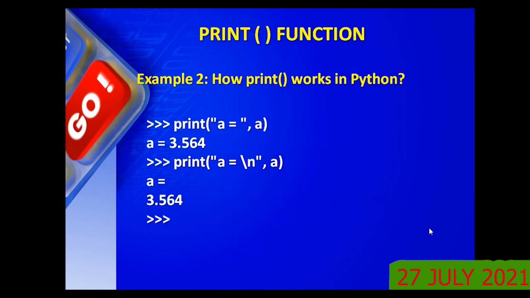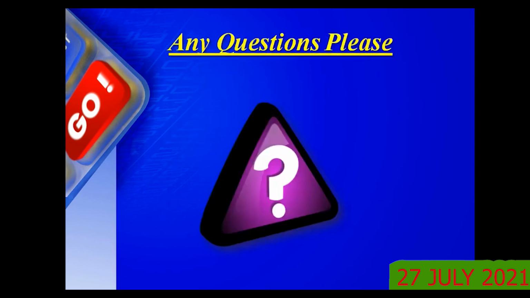We will execute in the compiler and see how print works in Python. Print A equal to in double quotes, comma, A. Yes, let's see, we have printed the value of A. A equal to appeared as it is, a string constant, but the value of A is displayed. Here before the double quote I am giving slash n. Slash n means what? It is an escape sequence character. You know that? The meaning is that after printing A equal to, we are telling it to go to the next line. Therefore, the value of A appears in the next line. This is the effect of escape sequence characters.